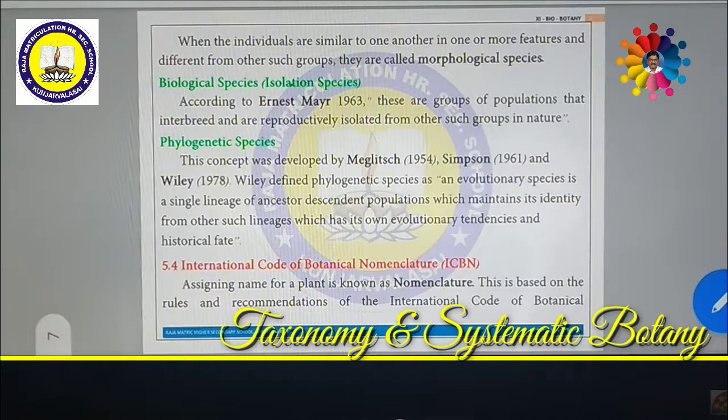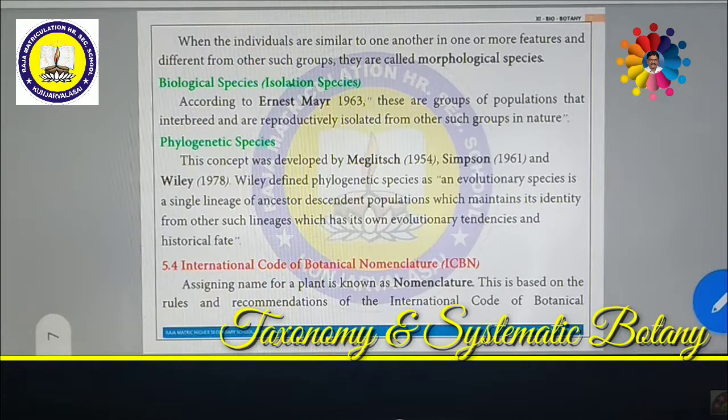But in every language, each and every plant is called by a different name. But all the names cannot be understood by every individual. That is why a common name is to be given for every plant for the whole universe. Such a type of naming method is called nomenclature.